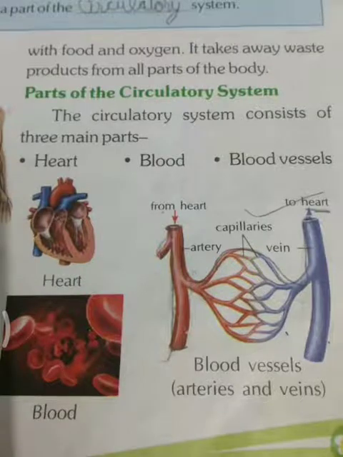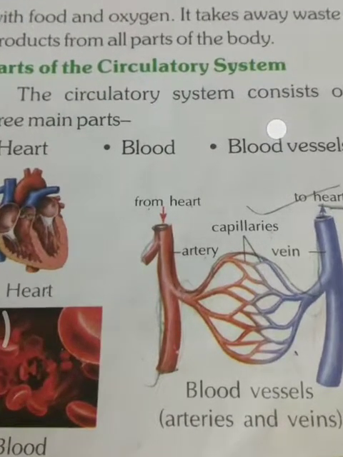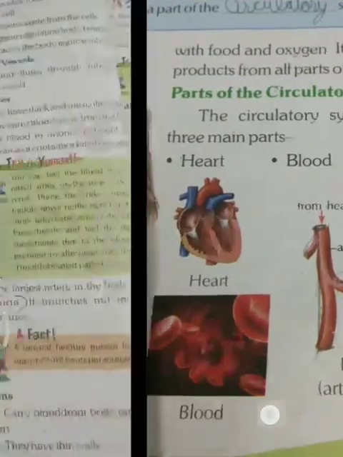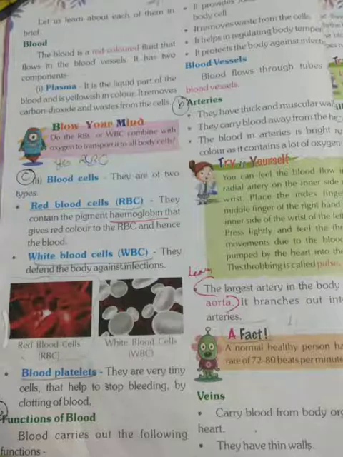Then we discussed that the circulatory system consists of three main parts: heart, blood and capillaries. Then we discussed blood, which is red in color due to the presence of the pigment hemoglobin, and it consists of two components, plasma and blood cells. Plasma is a yellowish colored